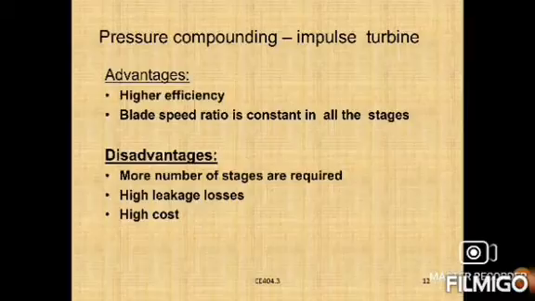However, they have the following disadvantages. First, a large number of stages are involved. Second, they are expensive. Third, higher leakage losses are encountered. In this case, more stages are required to reduce the speed of the turbine. Next, they are expensive, and the cost may be raised in other processes. Higher leakage losses are also encountered. So more stages are required, there are high leakage losses and high cost, that is the main thing.